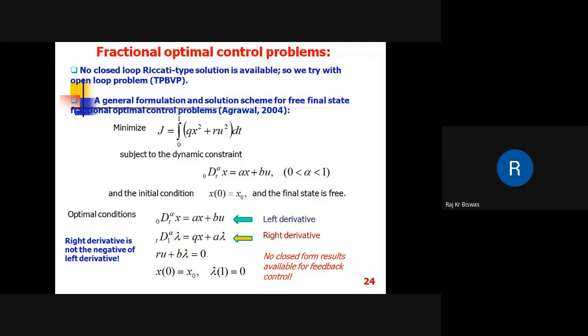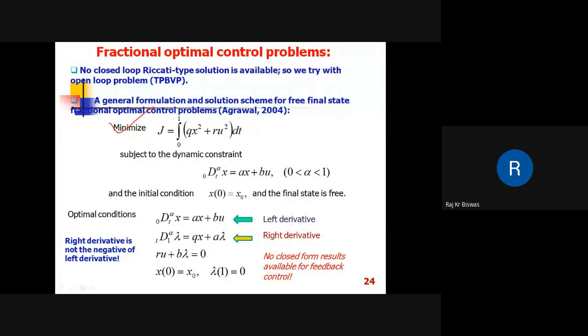This is an important work, done by Agarwal in 2004. It is the very basic work in the area of fractional optimal control, and more specifically constrained optimal control. Here is the objective function. J is to be minimized. All these are scalar.